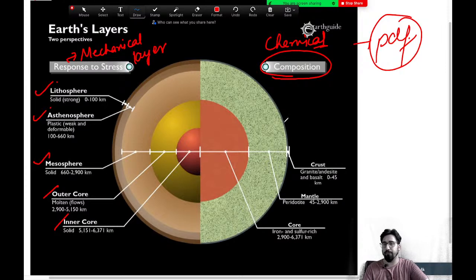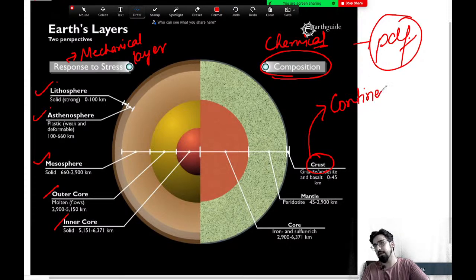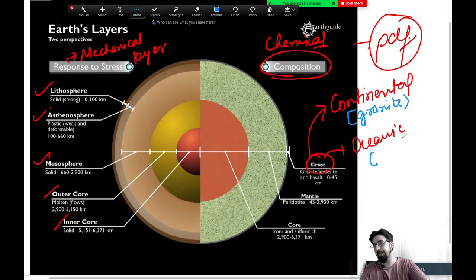Now don't get confused. Here they have written that the crust itself can be of 2 types: continental crust and oceanic crust. The continental crust is made up of granite, and the oceanic crust is made up of basalt.